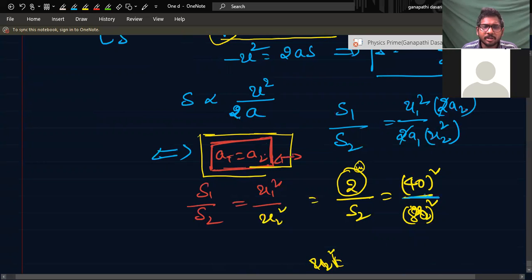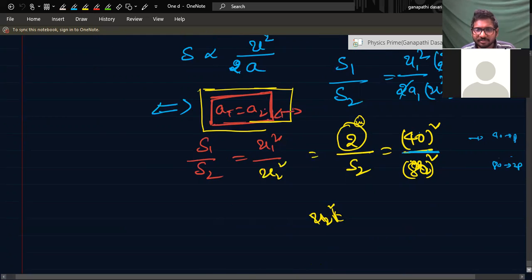Here there is no need, because in the numerator also I am writing kilometer per hour. Suppose if I change into meter per second, 40 will become something, P, and 80 will become 2P, 2 times of 40. So if I am taking the ratio, I don't need to convert, because kilometer per hour gets cancelled.